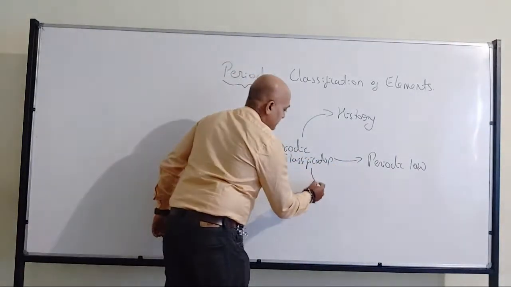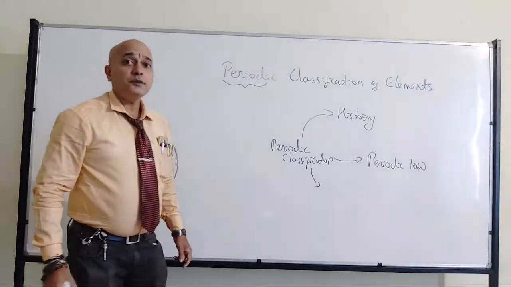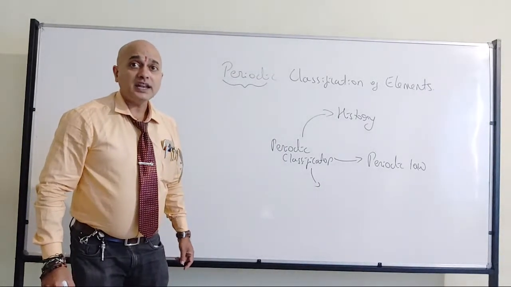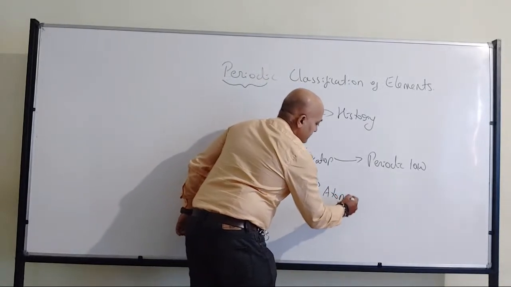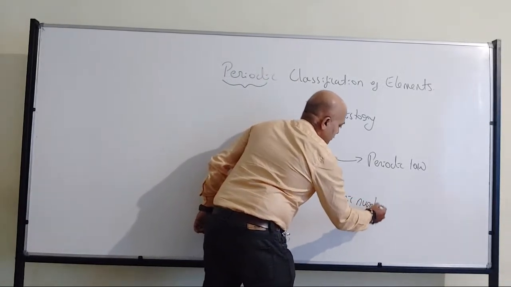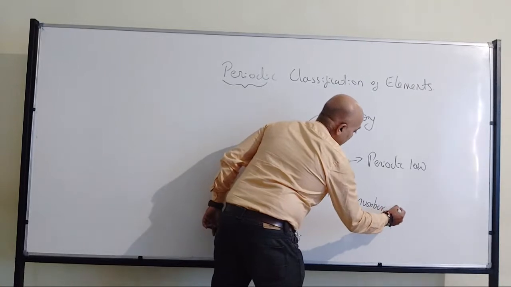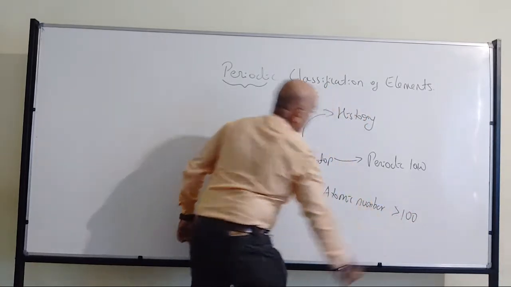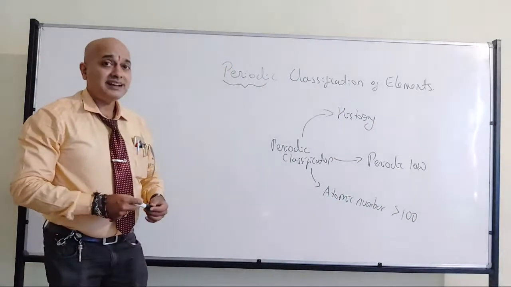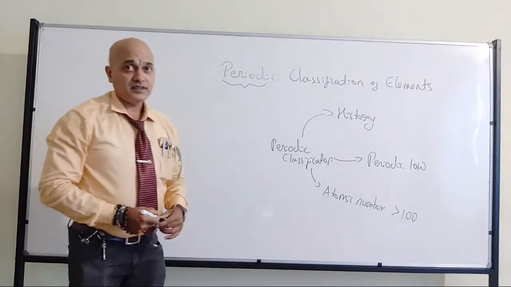Once it has been done, then we have to go with IUPAC nomenclature, or naming the elements which have atomic number greater than 100. Right?